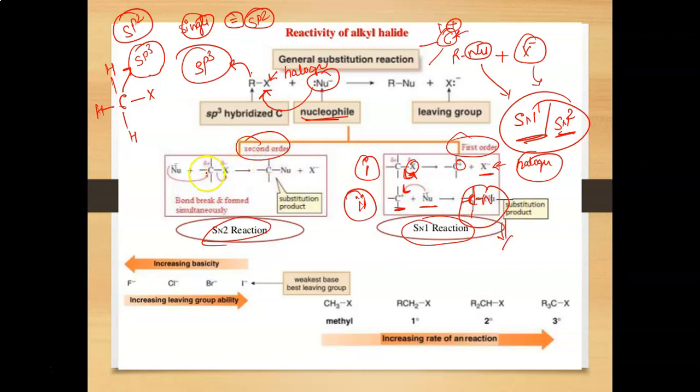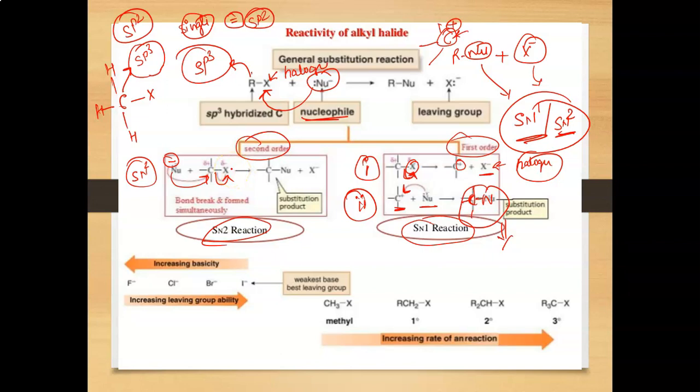In the second order reaction, the nucleophile attacks the carbon from the back side, and on the front side the removal of the halogen takes place. In this SN2 type reaction, the reaction is so fast that the nucleophilic attack and the removal of the halogen take place simultaneously.